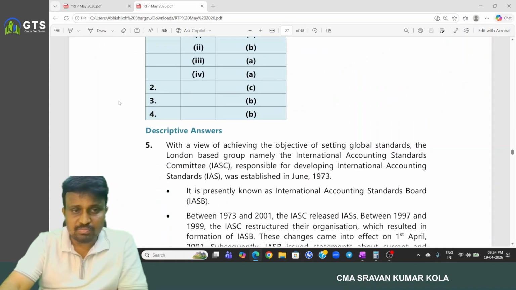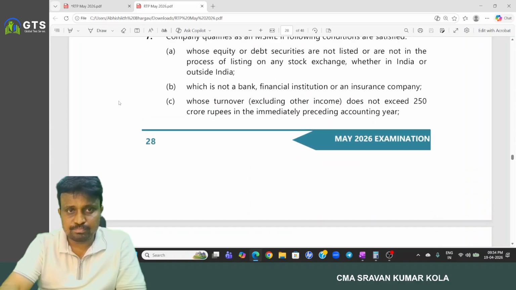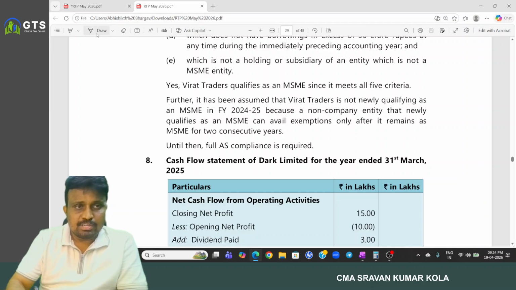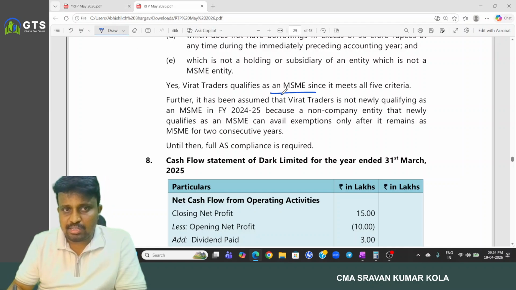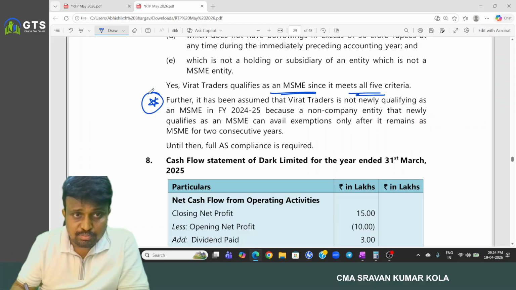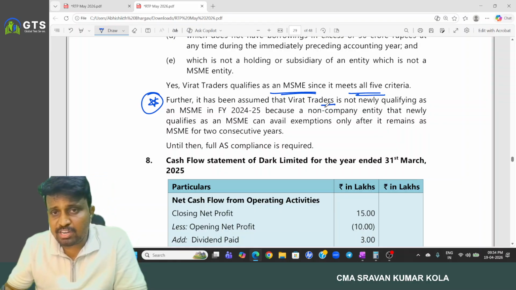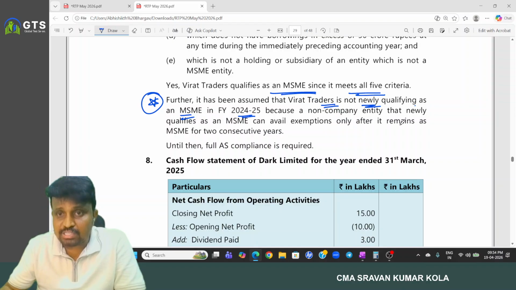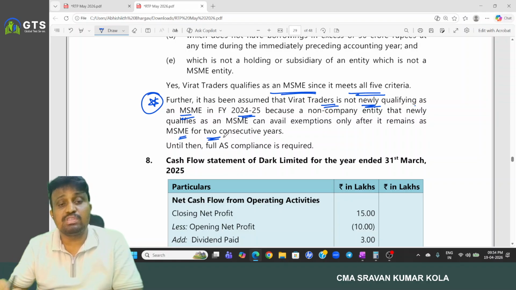So based on this, Virat Traders meets all the conditions, so it is rated as an MSME. Further, it has been assumed that Virat Traders is not newly qualified as an MSME in financial year 24-25, because non-company entities that newly qualify as MSME can avail exemption only after they remain an MSME for 2 consecutive years.